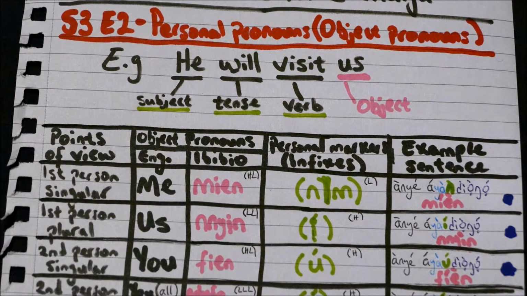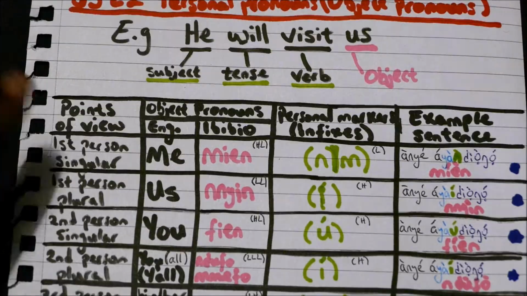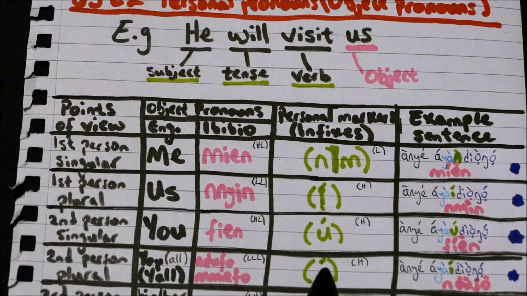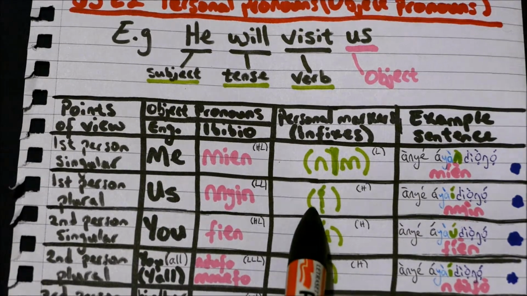So again, for this particular example, the word fien is redundant, because once you have that representative for the word fien, that u, then we already know that the object of the sentence is the word you. Let's move on swiftly. Second person plural. And again, this is actually the same as that.